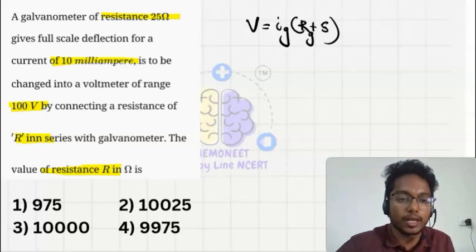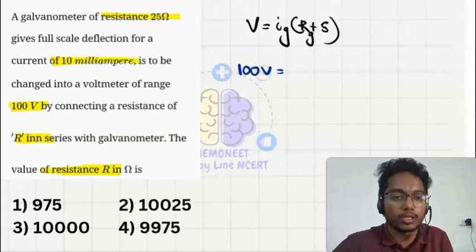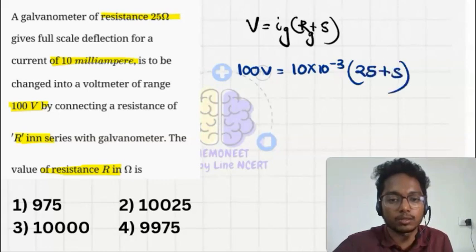What is the galvanometer resistance given? 25 ohm. The voltage I need is 100 volt. So 100 volt equals Ig, which is 10 milliampere, that is 10 into 10 to the power minus 3, whole into (Rg plus S), that is 25 plus S. So I need to find the value of S. S means R as given in the question, so I will take it as R. So here the value of R will be equal to 100.